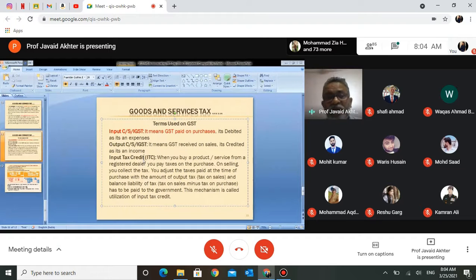A businessman purchases something and he sells something. On purchases, he pays GST. On sales, he receives GST. So when he purchases goods or services from a registered dealer, he pays taxes. On selling, he collects taxes. The taxes paid at the time of purchase are set off against the output taxes on sales, and the balance is considered a liability.